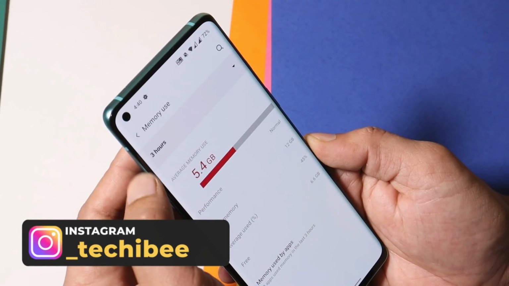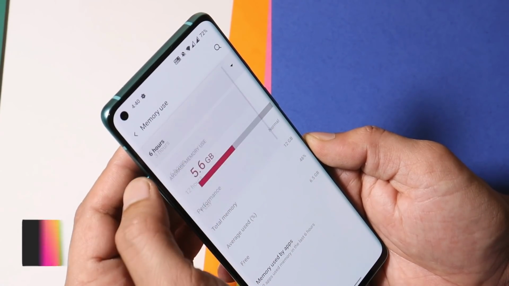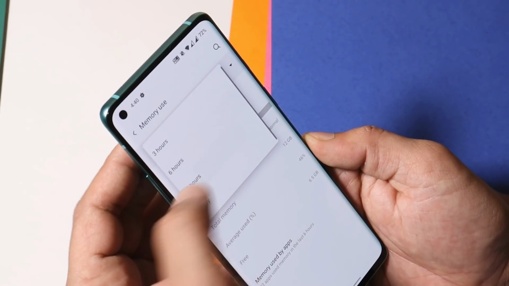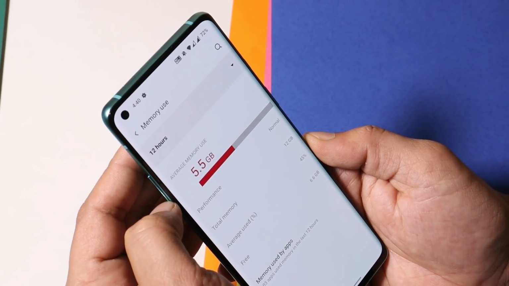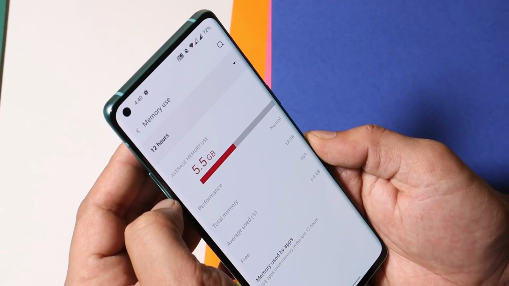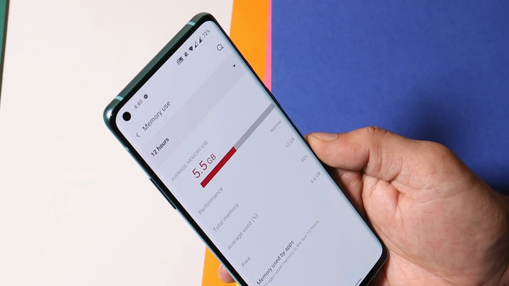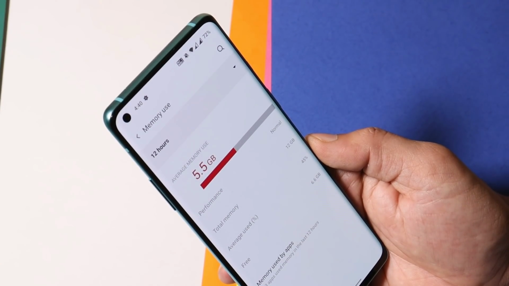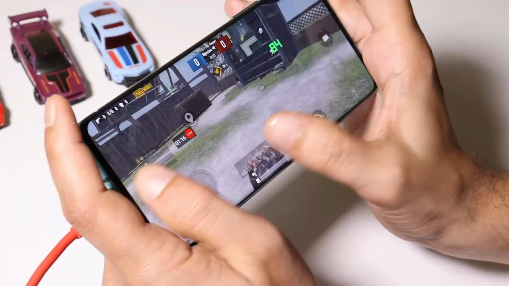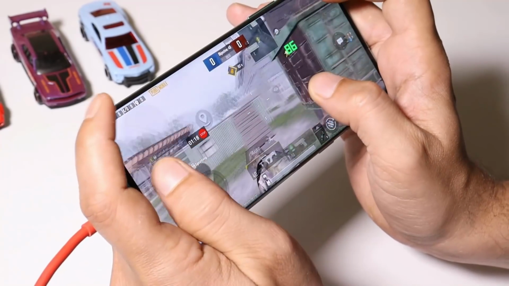So here is the RAM usage, in which I'm getting around 5.4 to 5.8 GB of RAM usage on my device. On the previous build, the RAM usage was between 5.2 to 5.6, and this also depends on your usage pattern. I'm showing it because my usage is a bit high. And when it comes to performance, I don't see many issues.